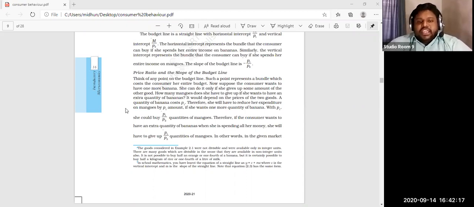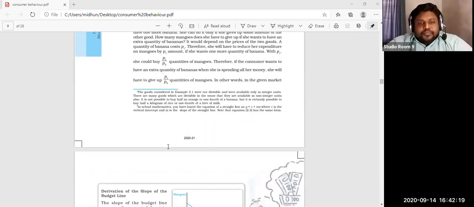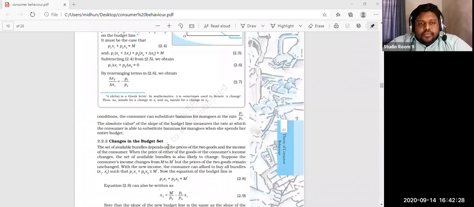In other words, in the given market conditions, the consumer can substitute bananas for mangoes at the rate of P1 divided by P2. The absolute value of the slope of the budget line measures the rate at which the consumer is able to substitute bananas for mangoes when she spends her entire budget.